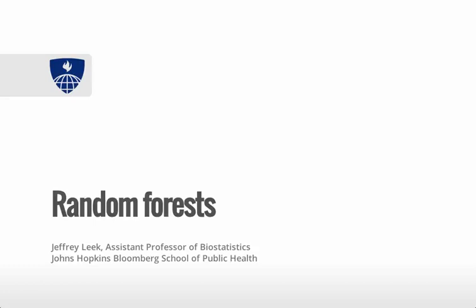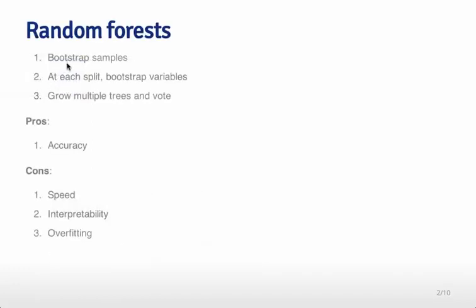This lecture is about random forests, which you can think of as an extension to bagging for classification and regression trees. The basic idea is very similar to bagging in the sense that we bootstrap samples, so we take a resample of our observed data in our training data set, and then we rebuild classification or regression trees on each of those bootstrap samples. The one difference is that at each split, when we split the data each time in the classification tree, we also bootstrap the variables.